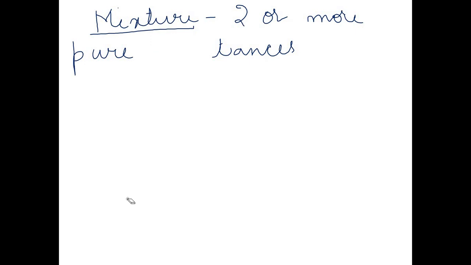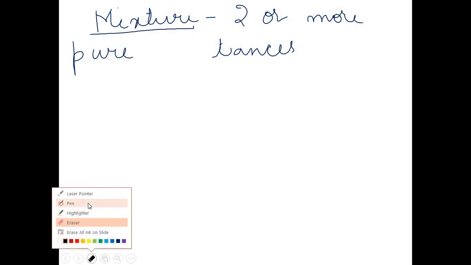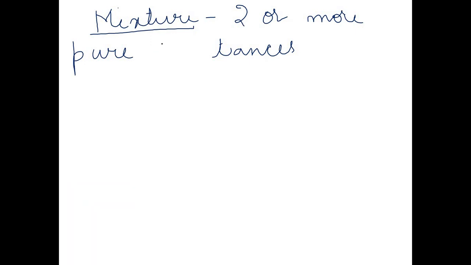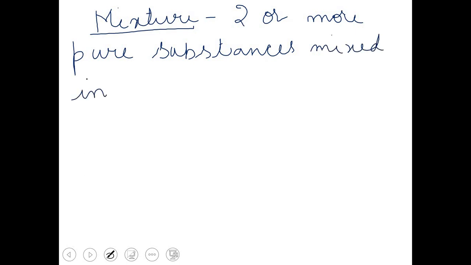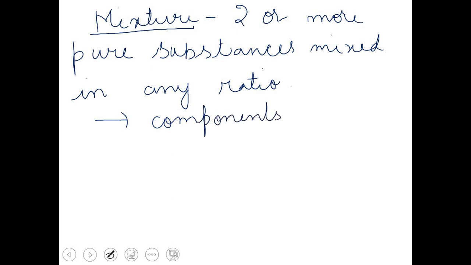So we can write here, two or more pure substances mixed in any ratio. One more point I want to mention here. Two or more pure substances which form a mixture, they are called as components of the mixture. So that was a general discussion about the mixture.